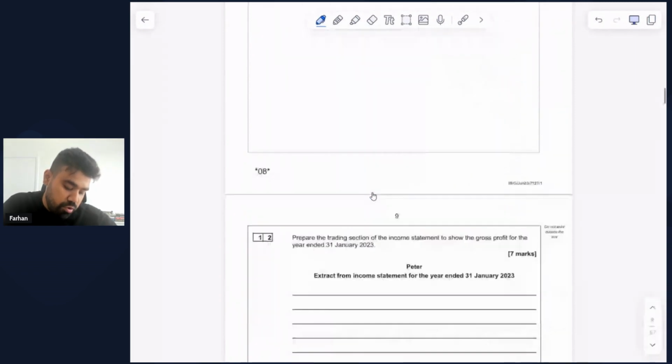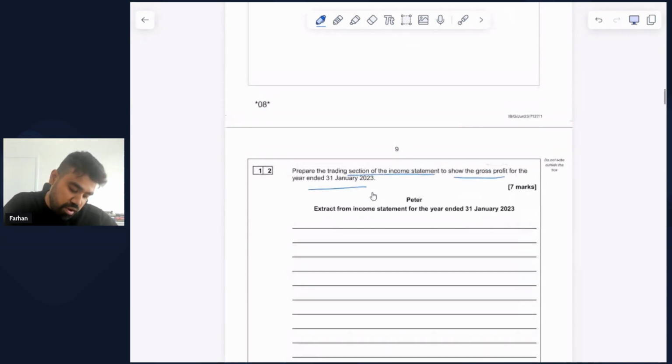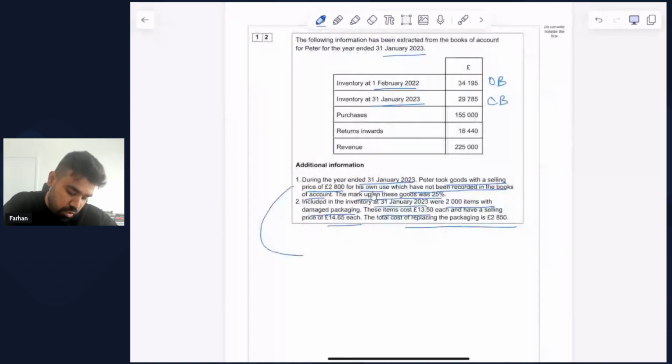£2,850. The requirement for this question is to prepare the trading section of the income statement and calculate the gross profit for the year ended 31 January 2023. So let's do some workings before we prepare this income statement. Starting with the first additional information, we know that there has been some personal drawings made by Peter for inventory of £2,800, and this £2,800 that we are given here relates to the selling price of the inventory.